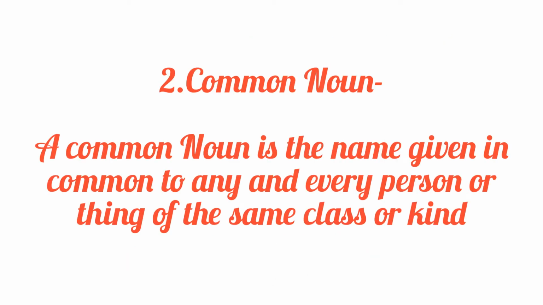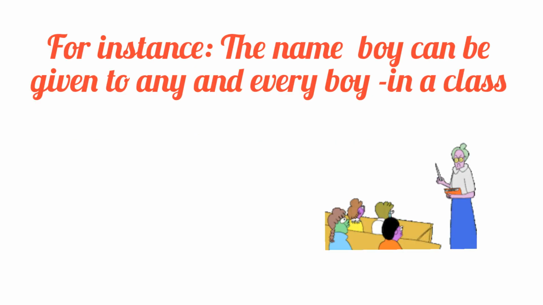Second one is common noun. A common noun does not point out any particular person, place or thing. It is given in common. The name boy can be given to any and every boy in a class, whether it be Vivek, Karan, Ram, Sanjeev, but we call it as boy.